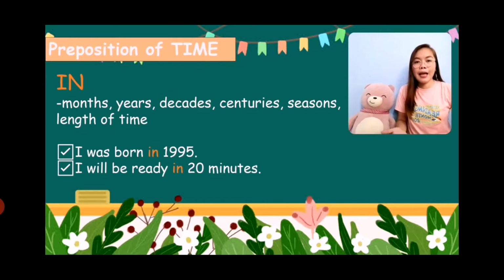For example, I was born in 1995. 1995 is a year, therefore we need to use the preposition in. Another example, I will be ready in 20 minutes. In 20 minutes is a length of time, so it answers the question how long. So you use the preposition in.